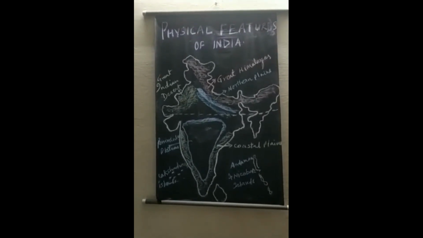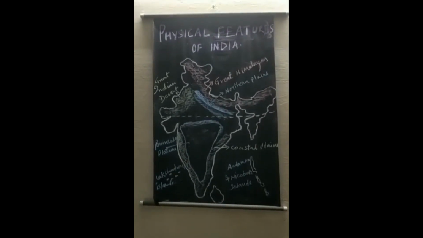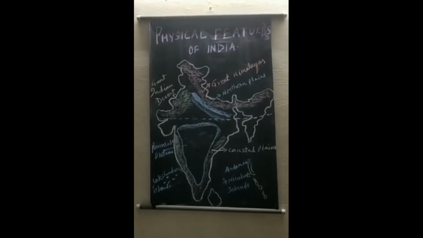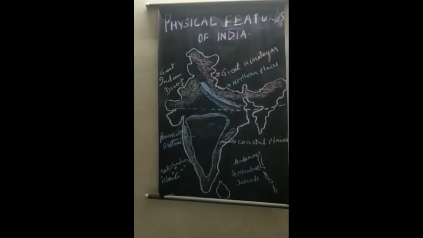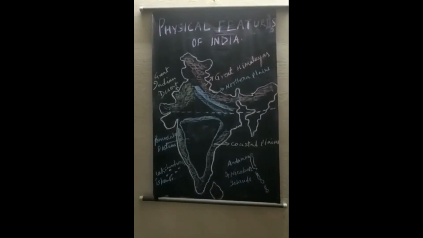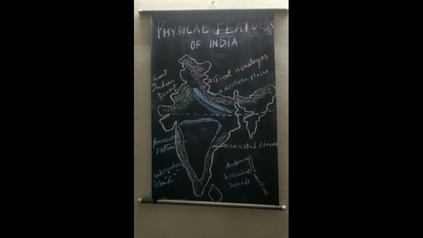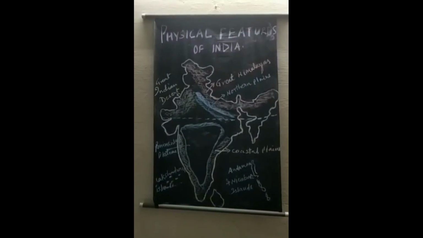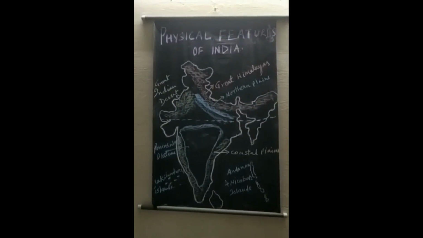So due to all these processes, weathering, erosion, some internal as well as external forces, these landforms have been modified over a long time. Now earth scientists have attempted to explain the formation of physical features. There are various theories about how they have been formed.